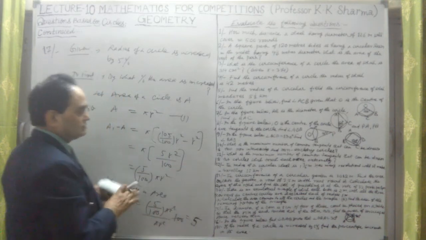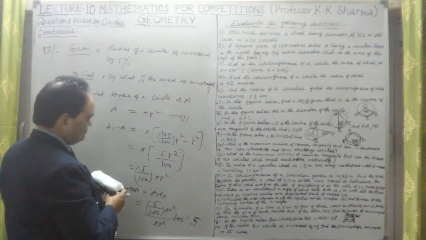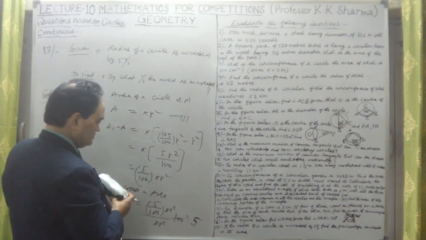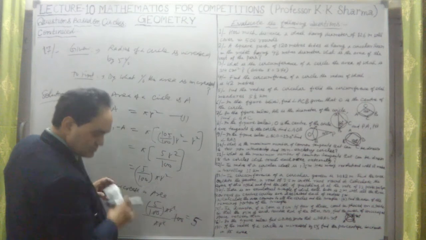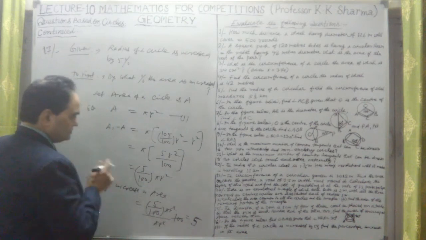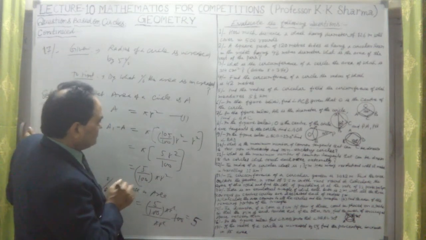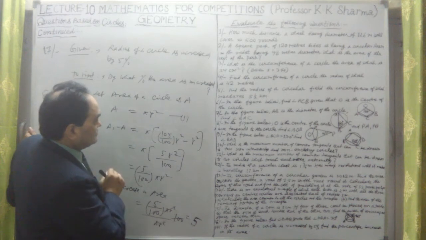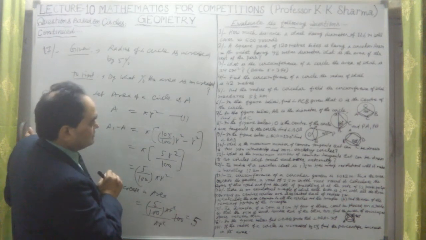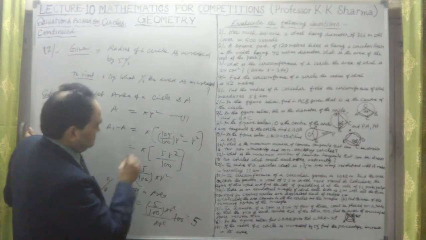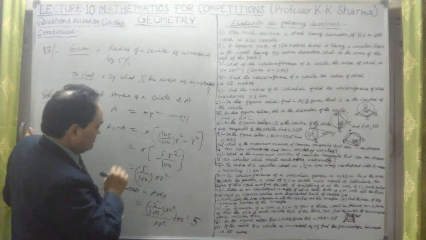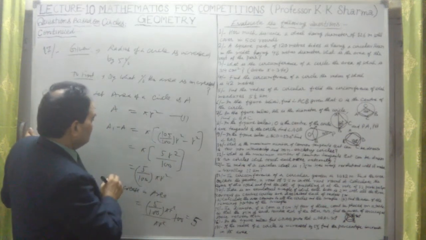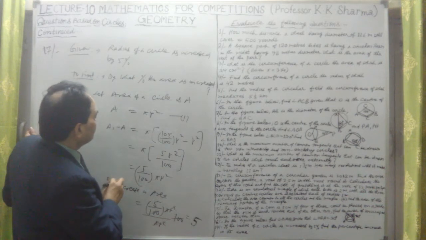And we calculated there 5.25%. Something is off. Let me check it, has any mistake occurred? This was 105 r square minus 100 r square, that's 5 r square. So 5 pi r square upon 100 is the leftover value, the increment in the area.